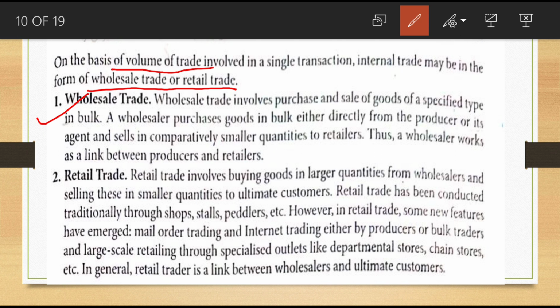What is wholesale trade? Wholesale trade involves the purchase and sale of goods of a specified type in bulk. A wholesaler purchases the goods in bulk, either directly from the producer or its agent, and sells comparatively smaller quantities to retailers.